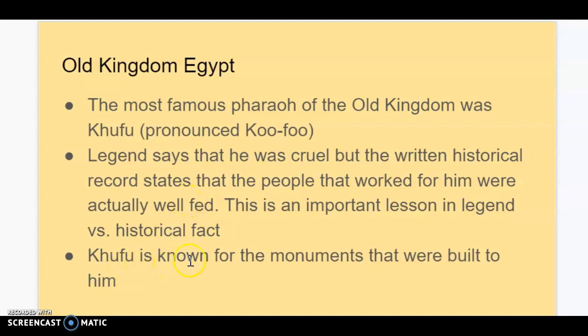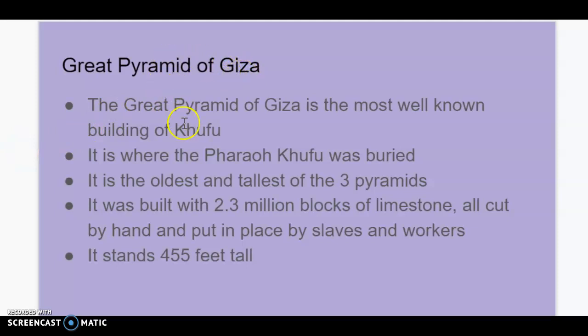And Khufu is known for the monuments that were built to him and for him, especially including the Great Pyramid of Giza, or the Pyramid of Khufu. The Great Pyramid of Giza, and Giza is the location where it is on the map, as you should know, on your ancient Egypt maps. It is the most well-known of the three pyramids at Giza, and I'll show you an image of that in a moment.